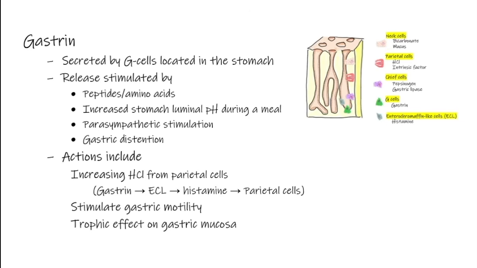This is particularly interesting when we consider that the stomach is a fairly hostile environment. It's very acidic, and although there are protective mechanisms to try and limit damage from this, because of the hostile environment, the lining of the stomach turns over quite rapidly. The trophic effects of gastrin on the gastric mucosa serve to make sure that the gastric mucosa stays in a healthy state. Our next hormone is secretin.